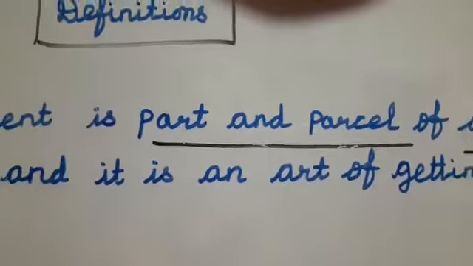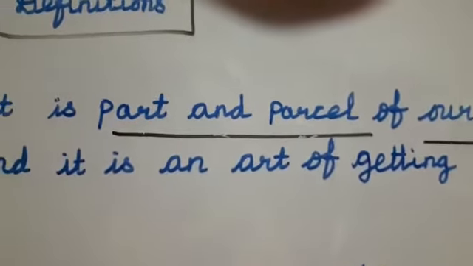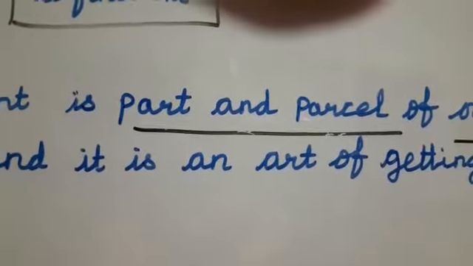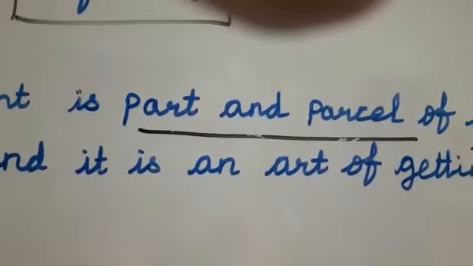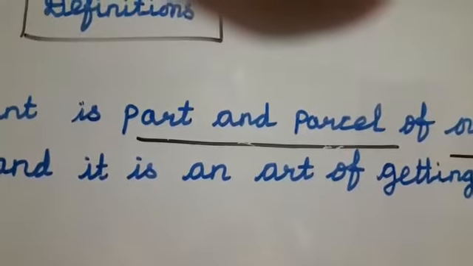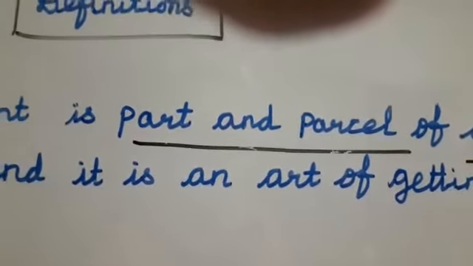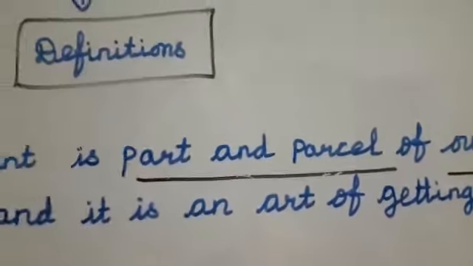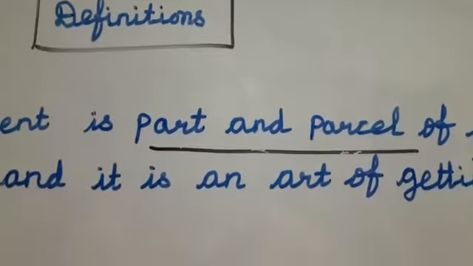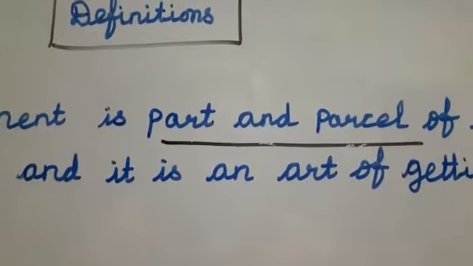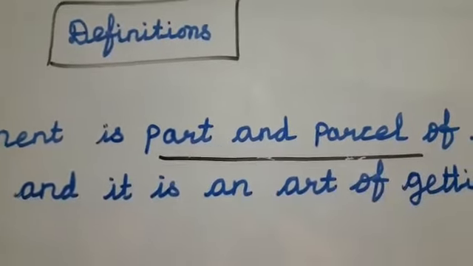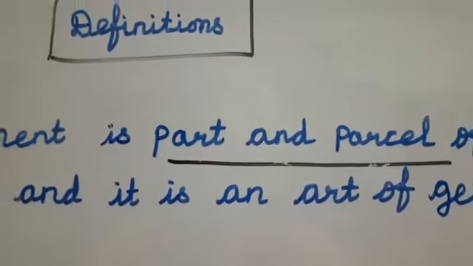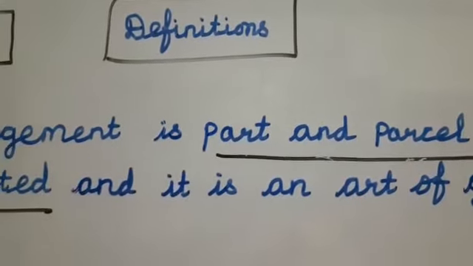If the organization wants to reach the goal, what they want to do? They want to do the proper planning, organizing, directing, controlling, coordinating. If the organization is doing the proper planning, proper organizing, automatically easily they can reach the goal. This is called management, right?